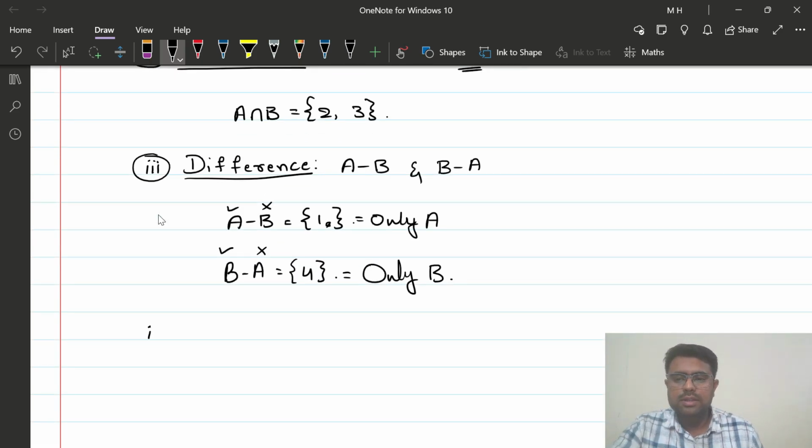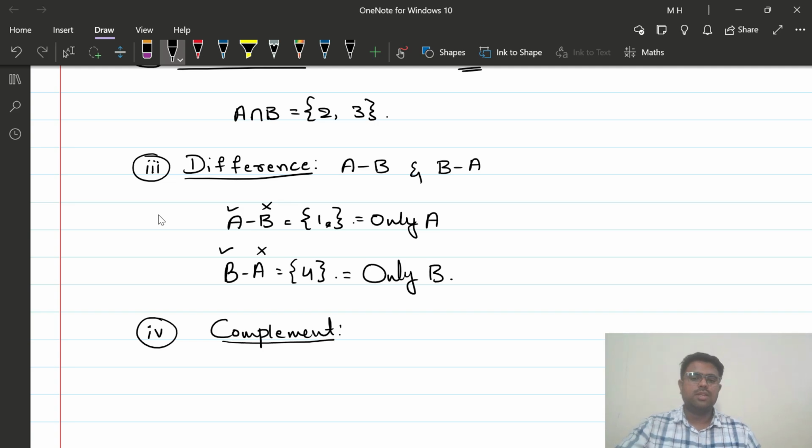After this, there is one more operation that we have, which is the complement of a set. Complement of a set is very easy. What do you mean by the complement of a set? For any set A, the complement is denoted by A bar or A dash. What is the meaning of A dash?